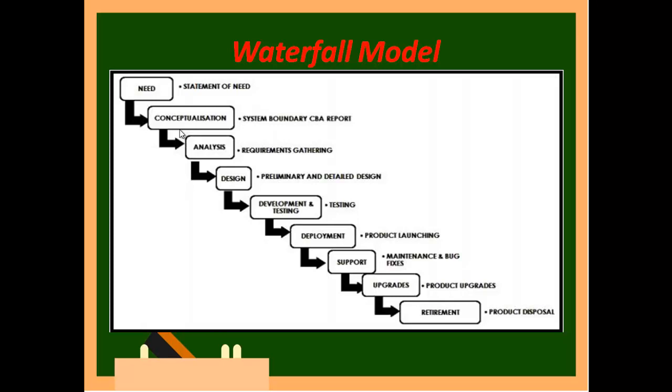Then upgrade. If the problem is small, then I will go for upgradation and make it a good product. Otherwise it is difficult. Then comes retirement. Retirement is nothing but the total replacement of this by making a new idea. A new idea is a new conceptualization. See, some years back you didn't have IoT, so you might have used the same biogas plant with a display, just showing a display in front of the tank or a display in the kitchen.